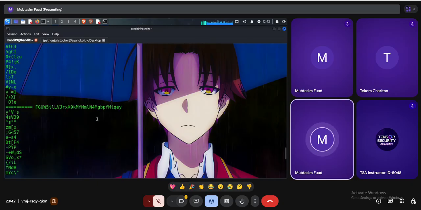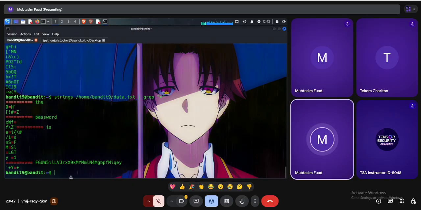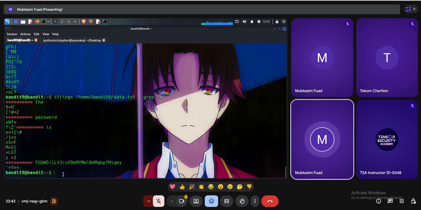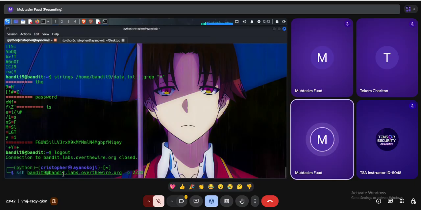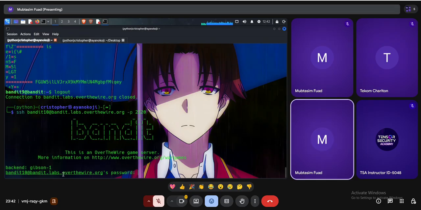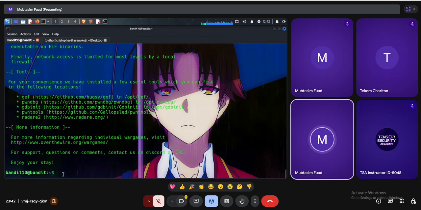As I can see, using strings I just got the password in a very easy manner. But I can also use grep to be more sure, if I am being lazy. So grep, and as you can see, that's the password. Then copy the selection, log out again, then go to the Bandit 10 user, and if I paste the password, I successfully logged in as Bandit 10.